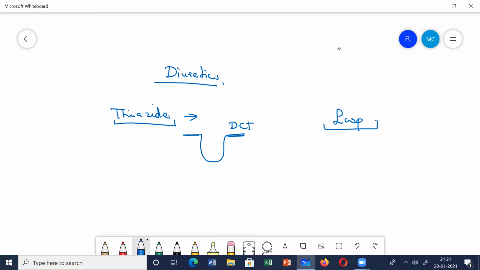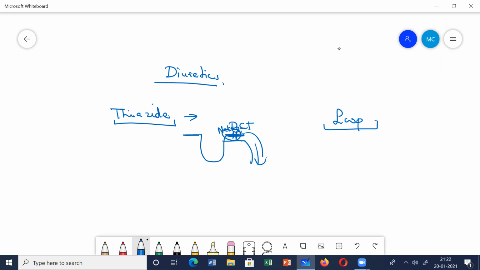So, PCT, loop of Henle, DCT: they act in the early distal convoluted tubule. They mainly block the sodium chloride co-transporter, so they inhibit it. Sodium reabsorption will not take place from this portion of the DCT, and more sodium comes out in the urine.